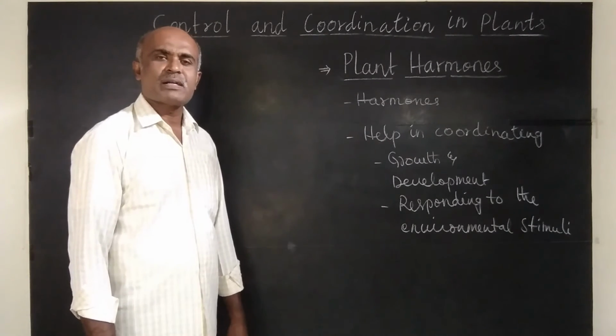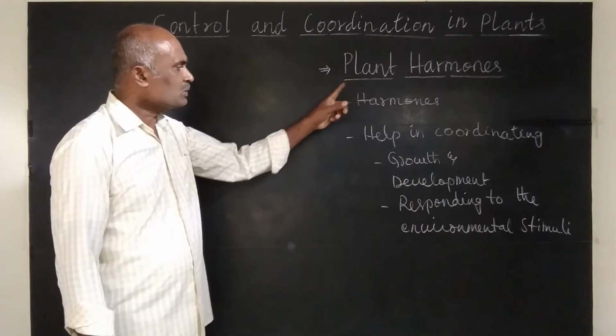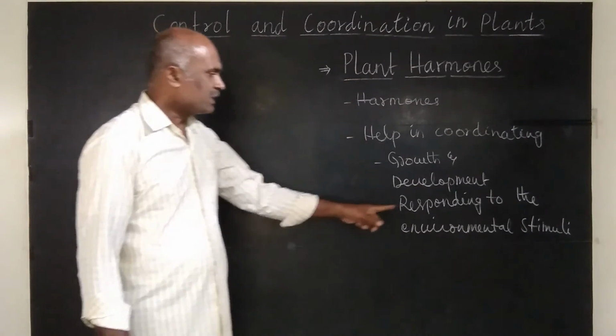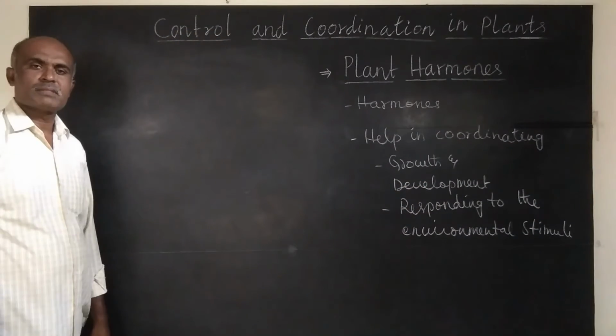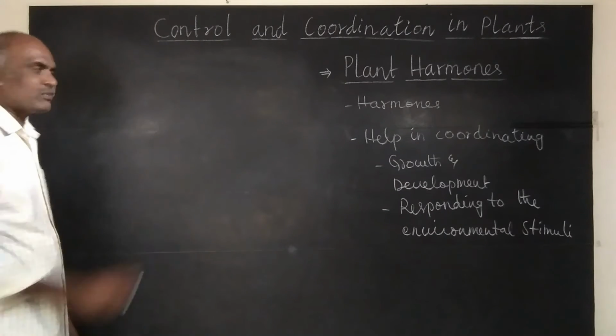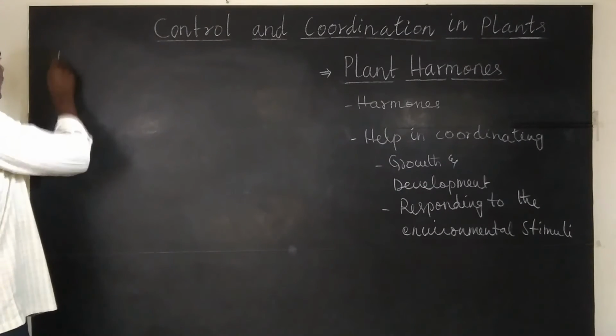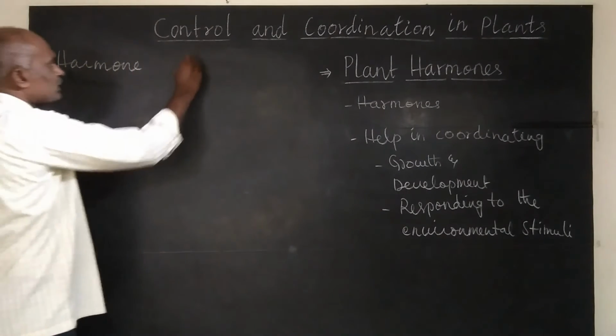So these are different stimuli, and these plant hormones help in coordinating, responding to the environmental stimuli. Now let us understand what are different plant hormones and their functions. Name of the hormone and its function.